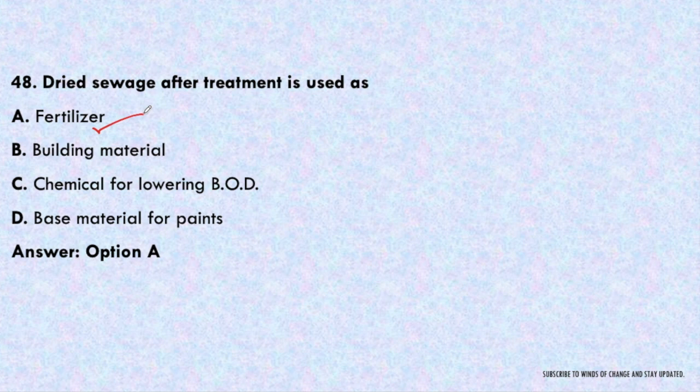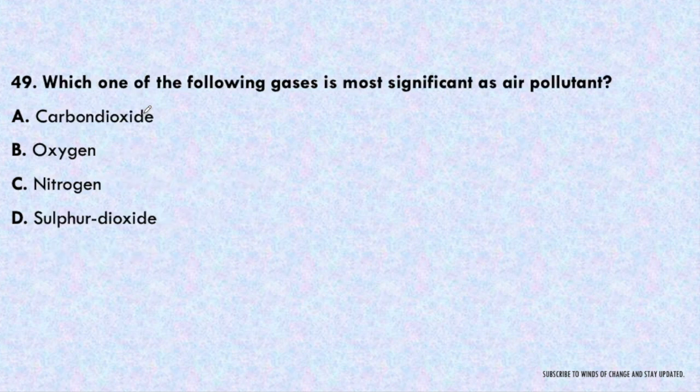Next question. Which one of the following gases is most significant as air pollutant? Carbon dioxide, oxygen, nitrogen, or sulfur dioxide? So the answer will be sulfur dioxide, which is the most significant air pollutant. Sulfur dioxide is the most significant air pollutant in the form of gas in atmosphere.